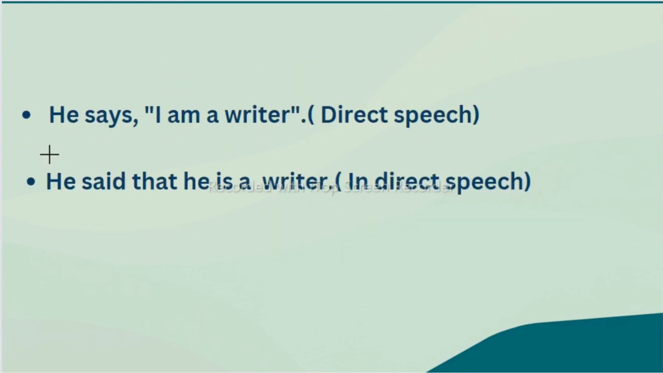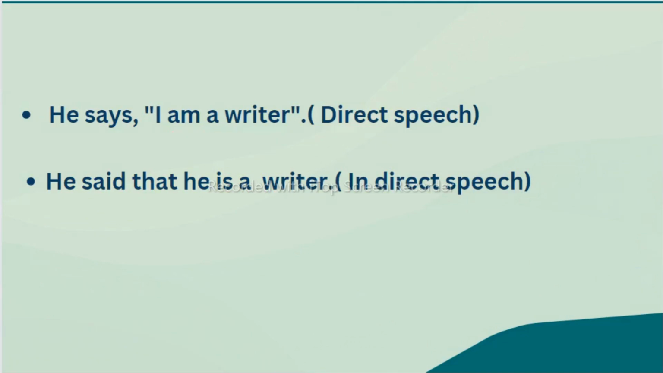For example, you can see here, he says, "I am a writer." Here in direct speech, we gave the exact words that the person has used, "I am a writer," with the help of inverted commas. But in indirect speech, we will remove the comma and the inverted commas. In place of that, we will write "that": He said that he is a writer. So we convey the thoughts of the speaker without the actual words but with their full meaning in indirect speech. So now let's move further.